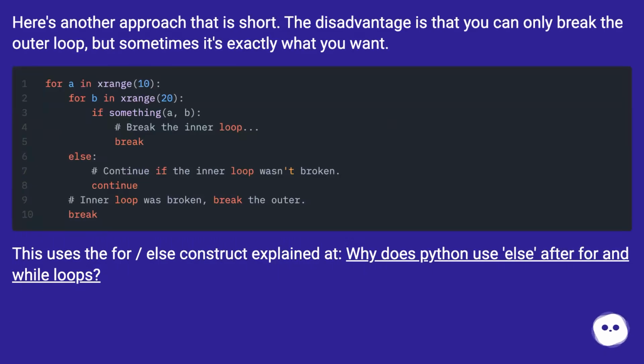Here's another approach that is short. The disadvantage is that you can only break the outer loop, but sometimes it's exactly what you want. This uses the for-else construct explained at "Why does Python use else after for and while loops?"